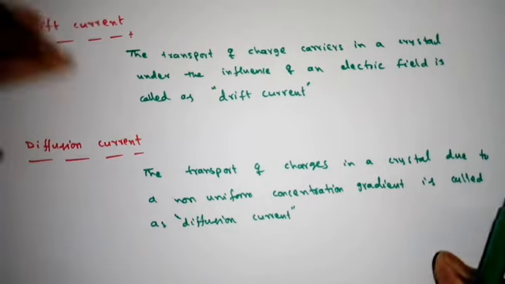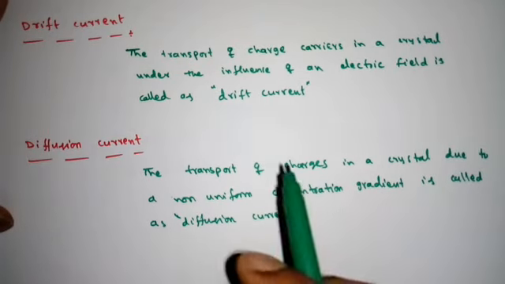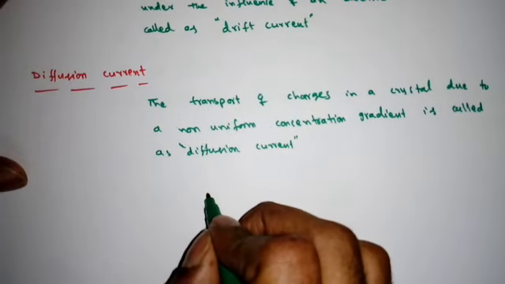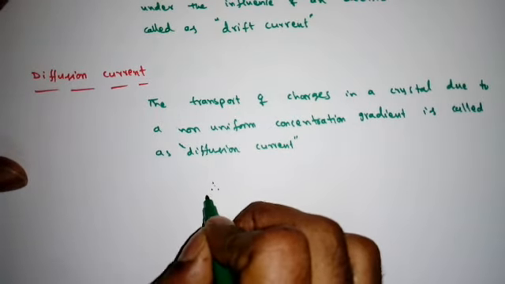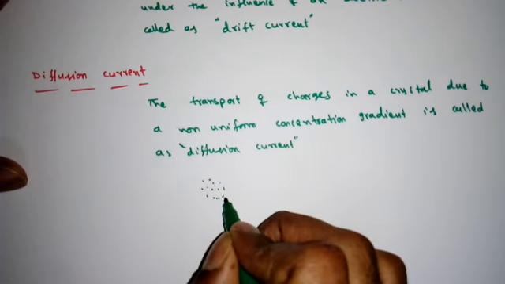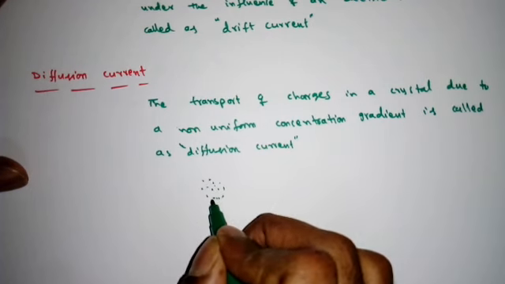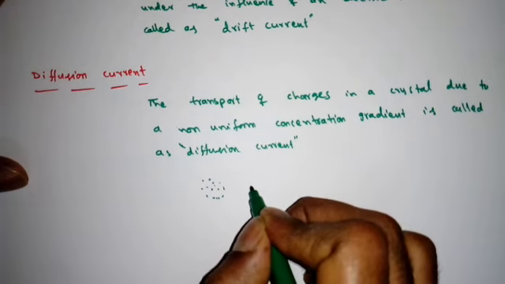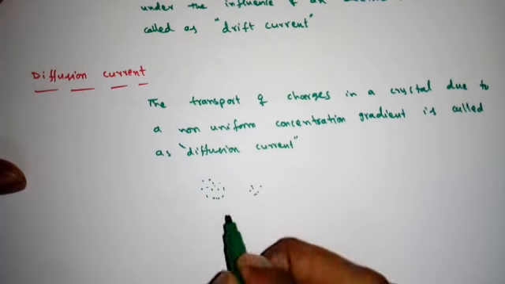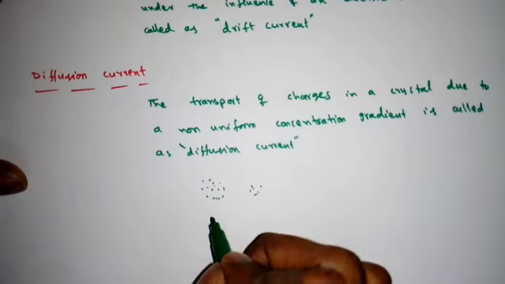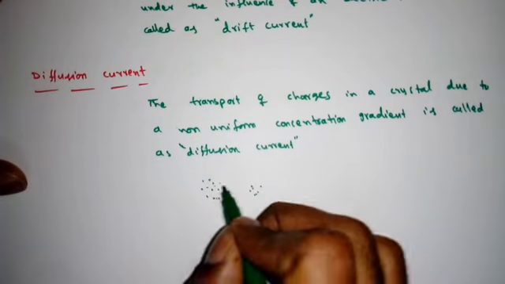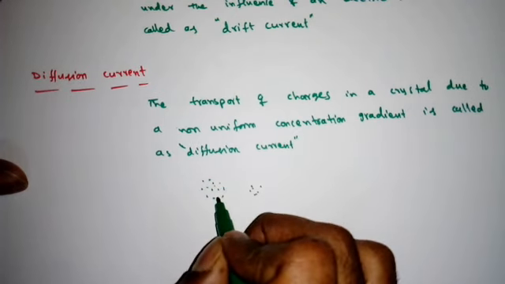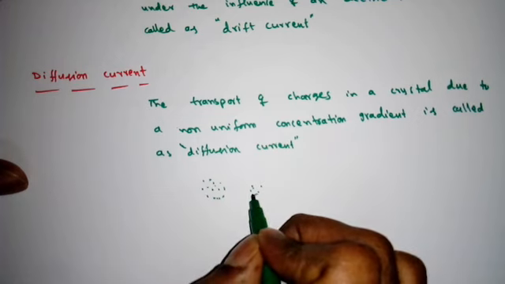Diffusion current is due to some concentration gradient; this diffusion will take place. If I have so many electrons at one place, they will try to diffuse from higher concentration to lower concentration. Suppose here 100 electrons are there and in this region only 10 electrons. So a concentration gradient exists, that is, there is a non-uniformity of these charges. So these 100 electrons will try to diffuse from the higher concentration to the lower concentration.